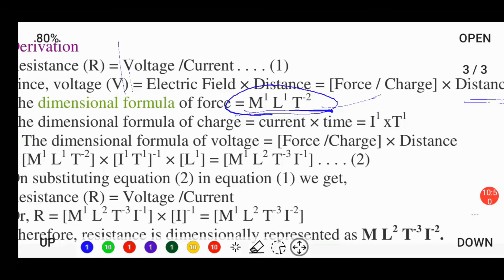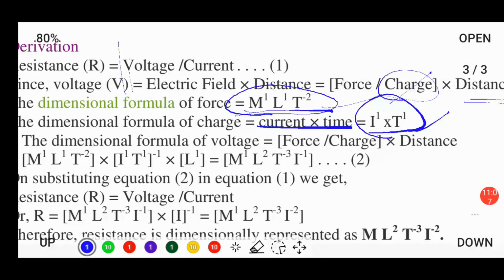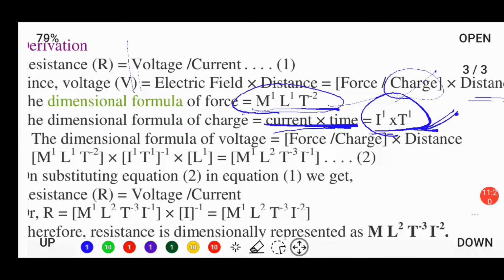Similarly, the second quantity in the formula of voltage is the charge. The dimensional formula of charge is current into time. The basic formula of charge is current into time, where current is represented by I and time is represented by T. So the dimensional formula for charge comes out to be I1 T1.